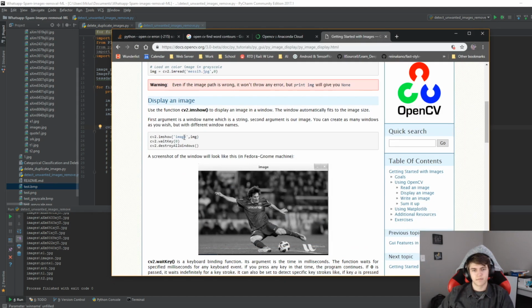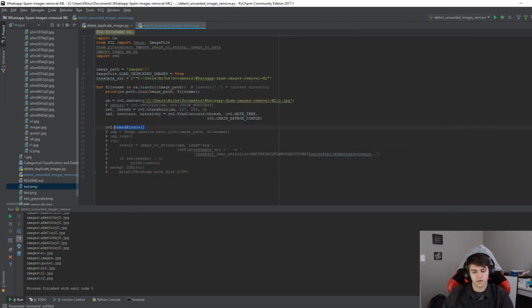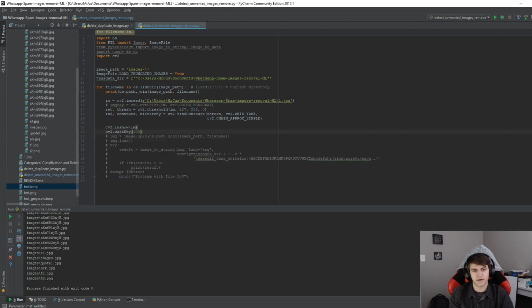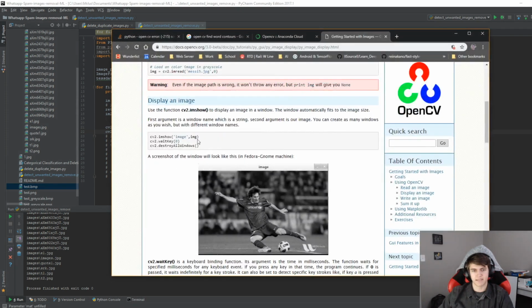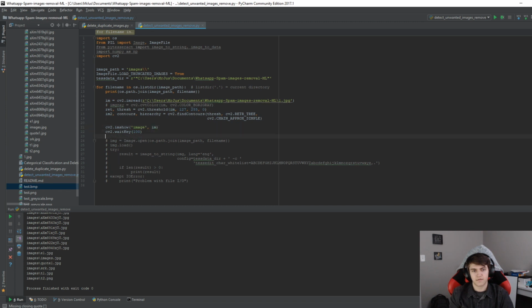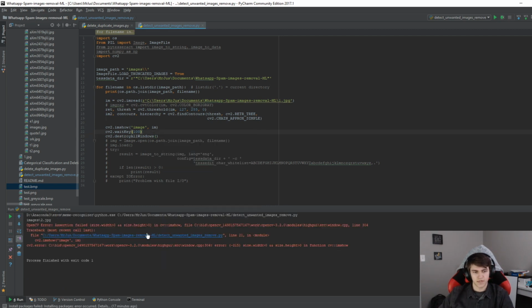Oh, I can use this image show. I'll just say imshow. cv2 dot wait key. We'll delay it by 100. I'm not sure what that does. We also need to pass in a name here. Image. And wait key, and then cv2 dot destroy all windows. Let's run this. And that doesn't work either.